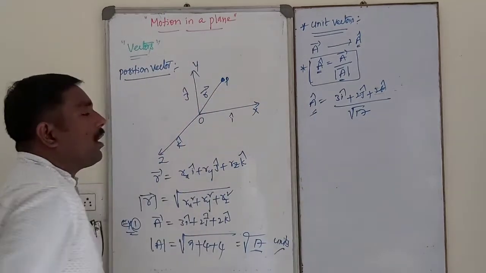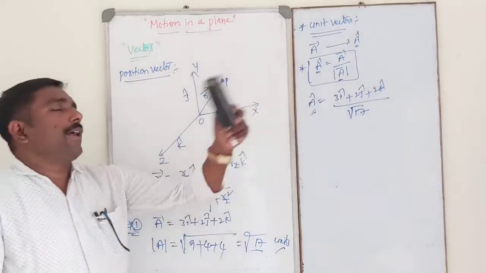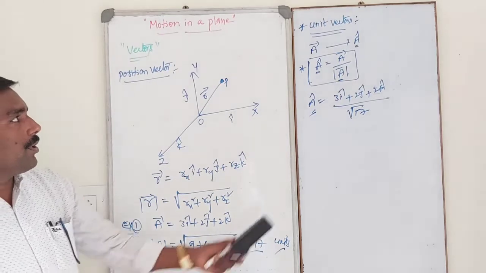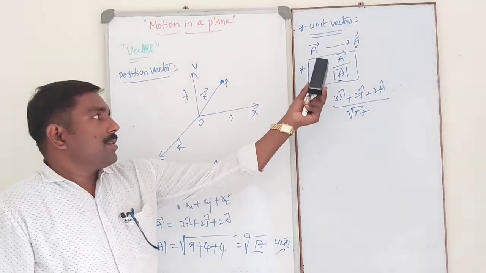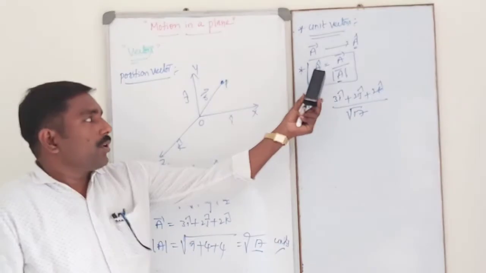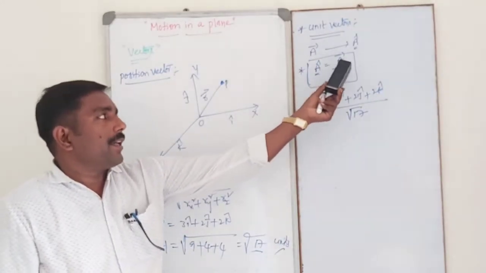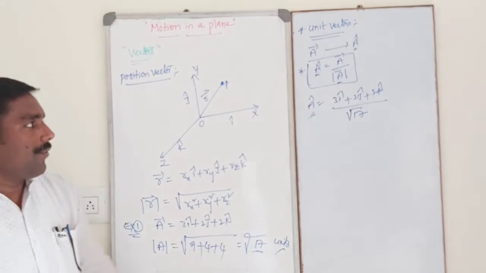This is the unit vector. Unit vector means a vector having unit magnitude. A cap is the unit vector in the direction of a bar.